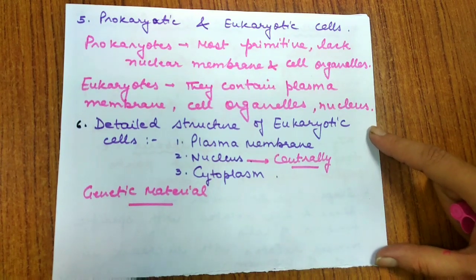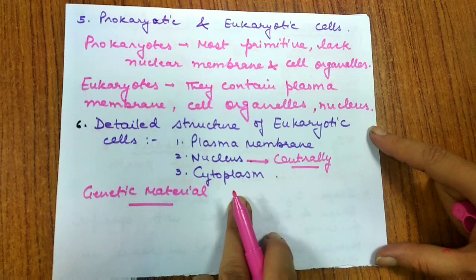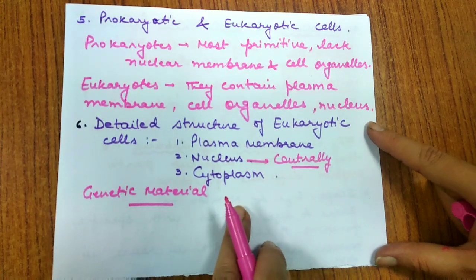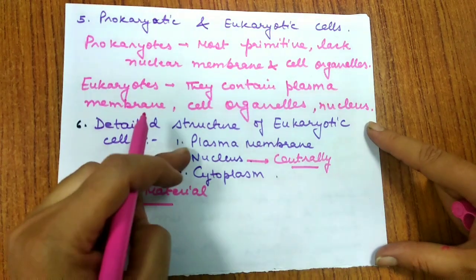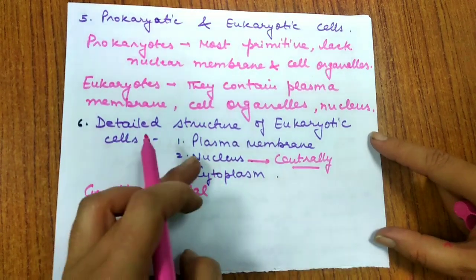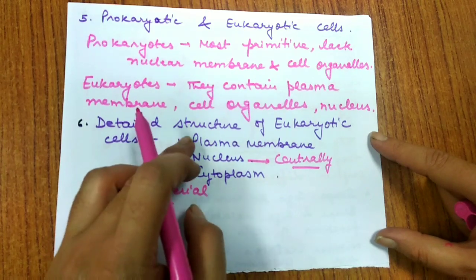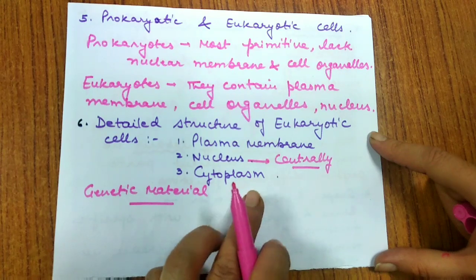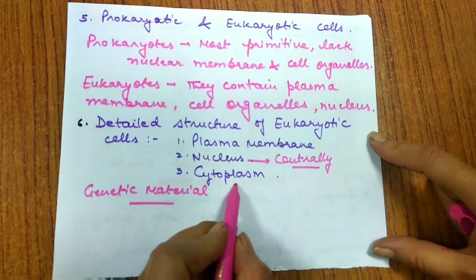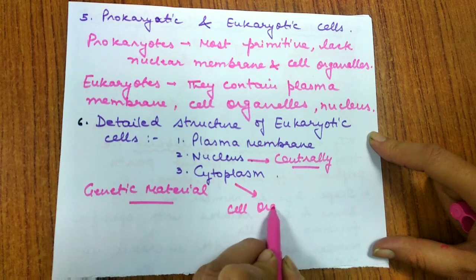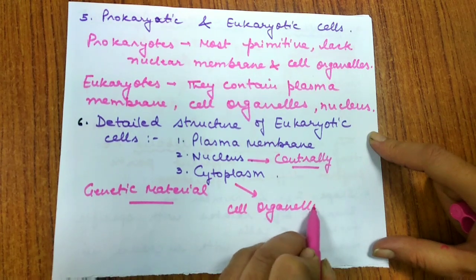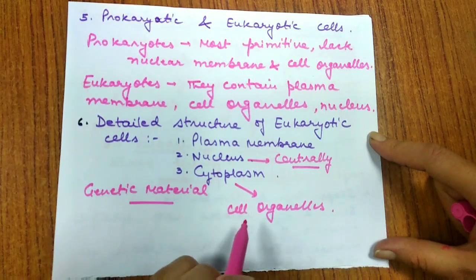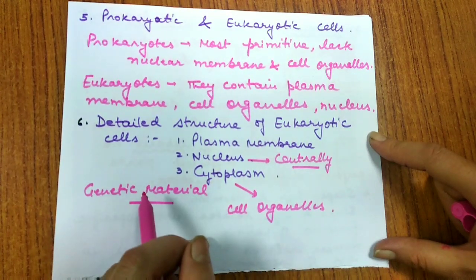Let us move to the third component, that is the cytoplasm. It is a matrix that fills the space between the nucleus and the plasma membrane. The gel, the matrix that is filled between these two components, we call it cytoplasm. And this cytoplasm consists of various cell organelles in it. And every cell organelle performs a specific function, as we have discussed in division of labor.